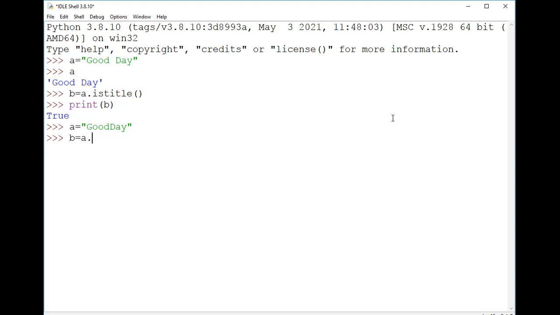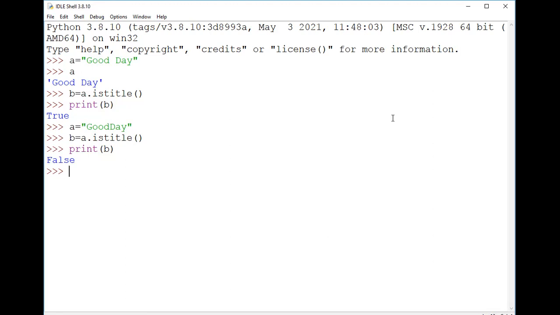According to the property of istitle, every word has to be capitalized, and all the other letters have to be in lowercase. But here D is in uppercase. Because of that, it gives me the Boolean value False. So in this way, istitle works.